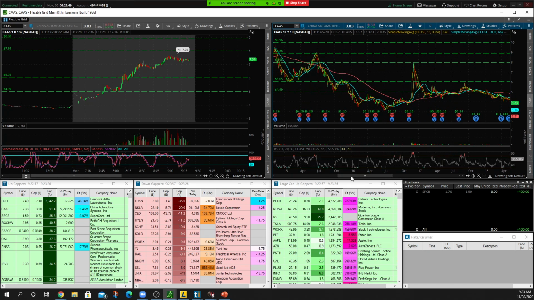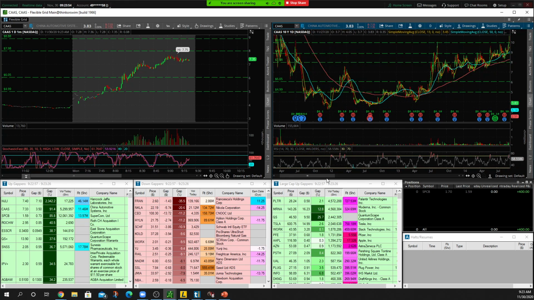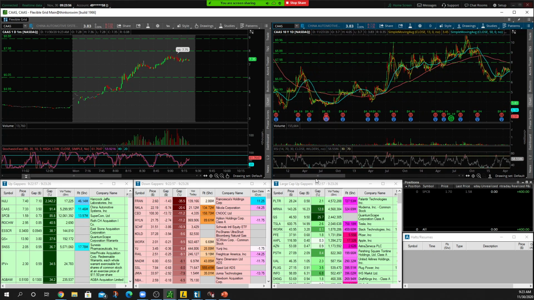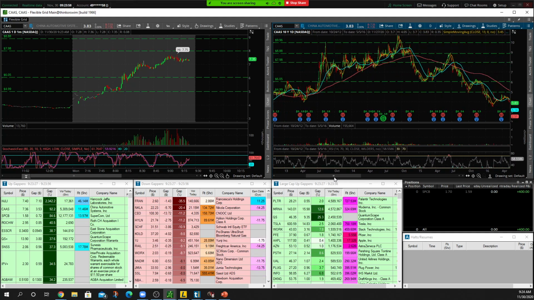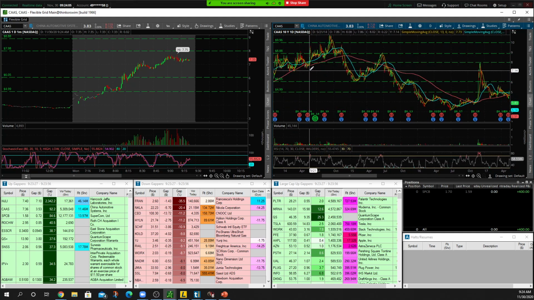Some lows on the daily chart. So we can see that that level has been honored quite a few times, right around $5. Plus, it's a natural area of support and resistance. So now I've done my due diligence. I've looked at the daily chart. I'm looking at areas that I think have the best potential as far as support and resistance goes.